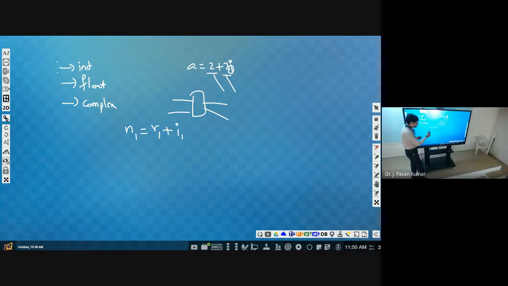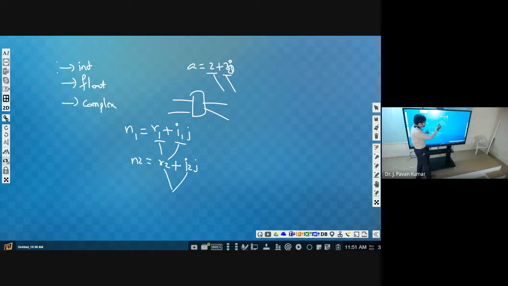Okay. Now, for the first number, we will have a real part, an imaginary part, then j. So we have to take R1 and I1 as the input. Then somehow we will construct a complex type. Similarly, for N2, we will have real part 2, imaginary part 2, then j. These we will take as input.